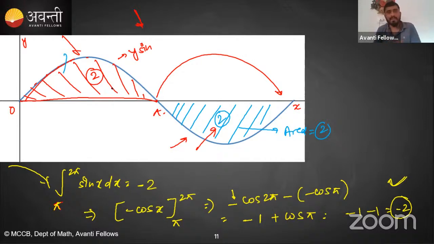Is it clear? So in that chapter we will discuss in more detail. This one, for sin x, is very easy. This one is a very easy one.